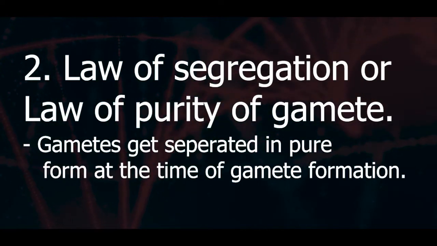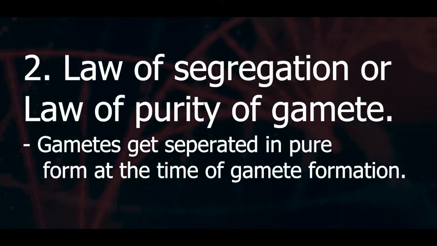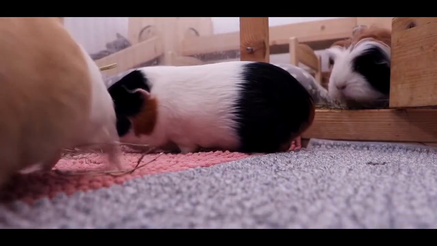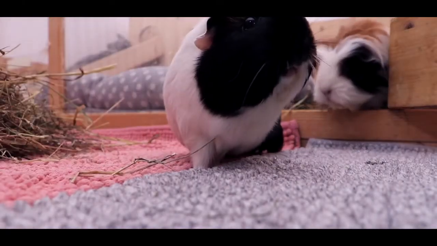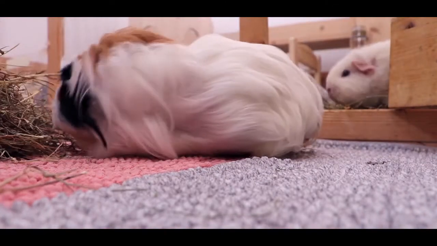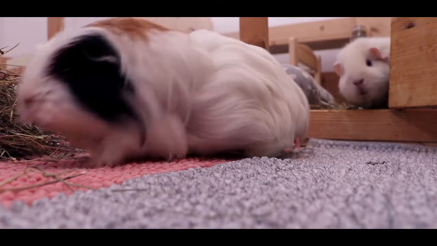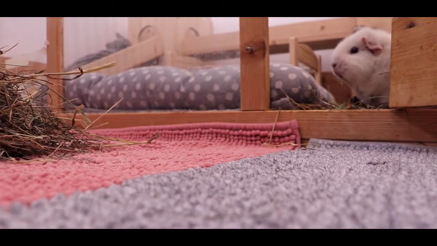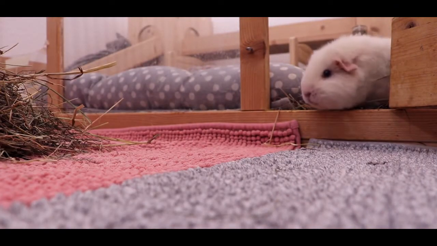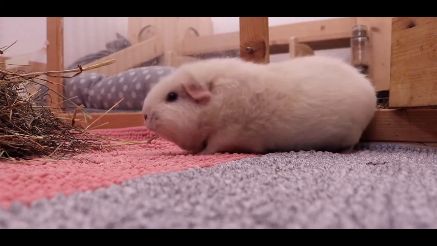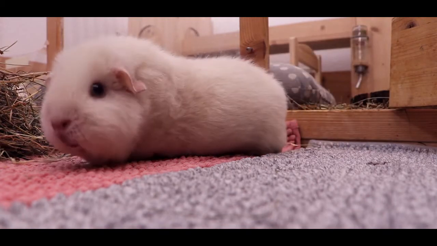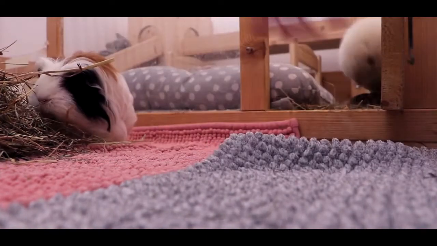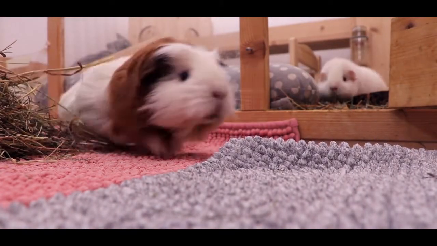Mendel's law of dominance and law of purity of gametes are equally applicable in the case of animals as well. Guinea pig can be used for this purpose. Their lifespan is shorter so that many generations of them can be observed within a short duration. When a cross is made between a pure black guinea pig and pure white guinea pig, all the guinea pigs produced in the first generation will be of black color. It proves that black color in the guinea pig remains as a dominant character and white color remains as a recessive character.